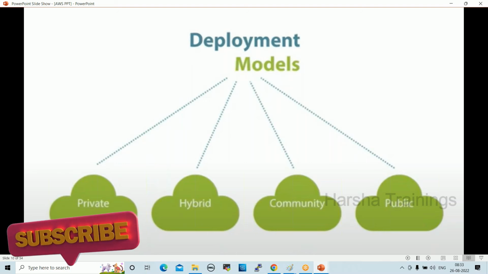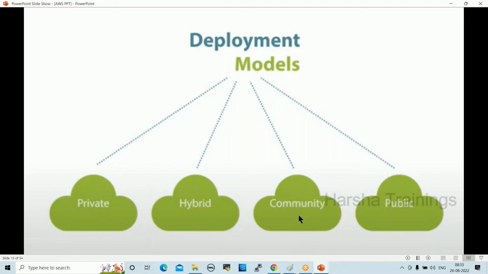Next one, community cloud. This is government cloud, defense cloud. This is a very highly secure cloud, so no one can enter into it. It also comes under private cloud. Community cloud comes under private cloud. These are the 4 deployment models which are very, very important.